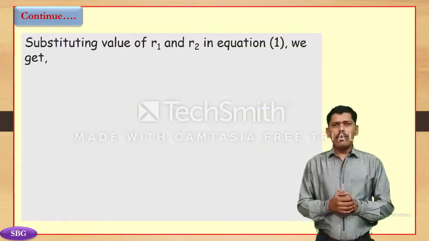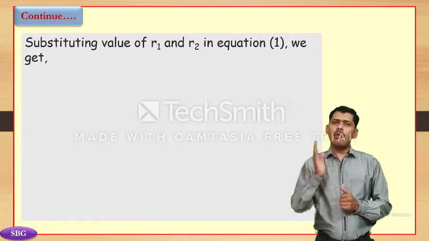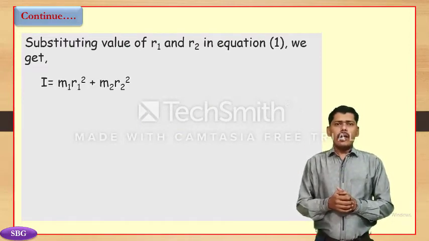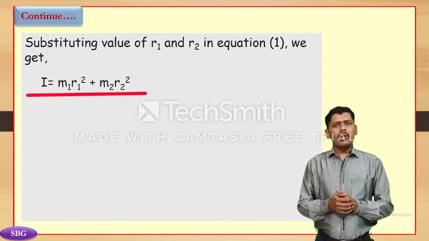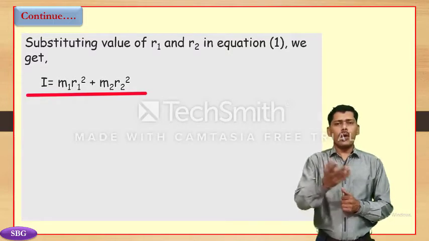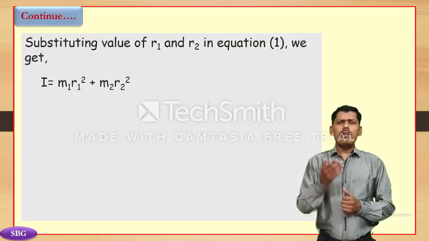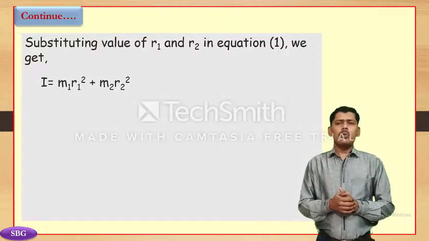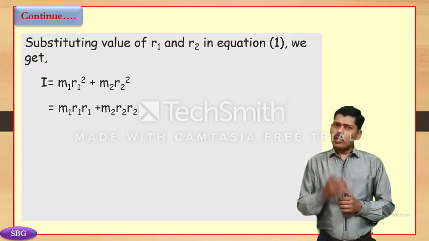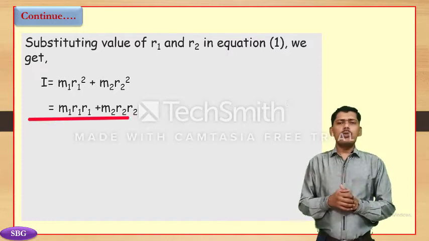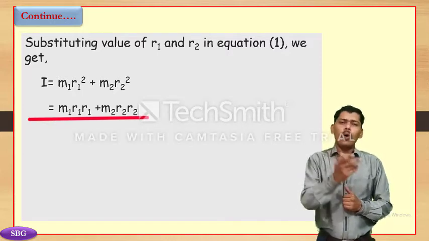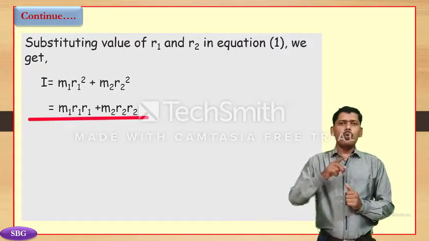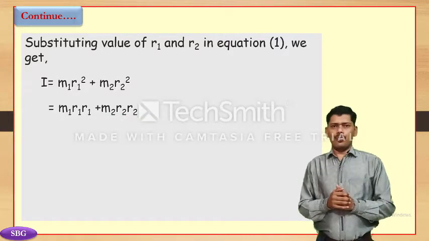Substituting the values of r1 and r2 in equation number 1, we get I is equal to m1 r1 square plus m2 r2 square. If we write r square as r into r, then I is equal to m1 r1 into r1 plus m2 r2 into r2.